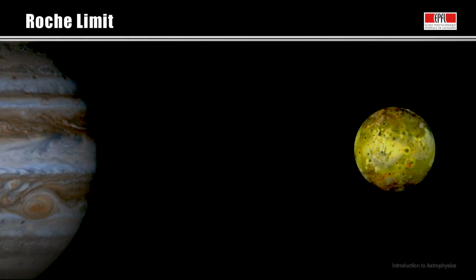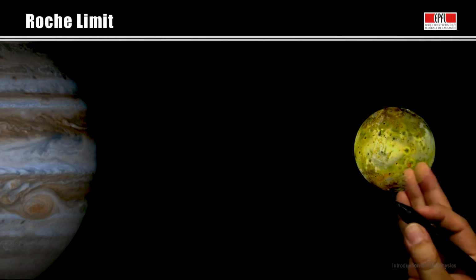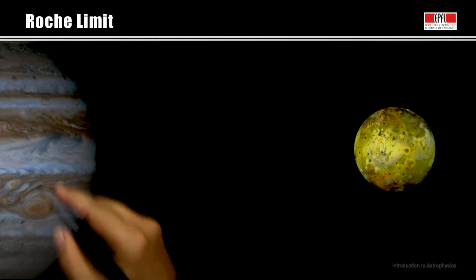This distance is known as the Roche limit, from the French astronomer Edouard Roche, who first performed the calculation in the 19th century. Let us compute the Roche limit, the distance at which a satellite is destroyed under the effect of the tidal forces exerted by a planet.